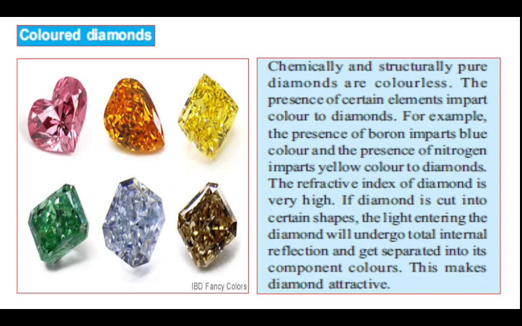Then colored diamonds. Chemically and structurally, pure diamonds are colorless. The presence of certain elements imparts color to diamonds. For example, the presence of boron imparts blue color and the presence of nitrogen imparts yellow color to diamonds.